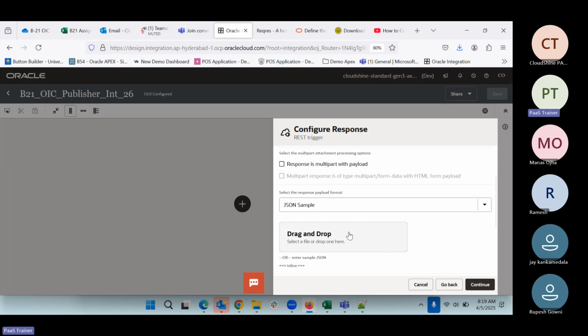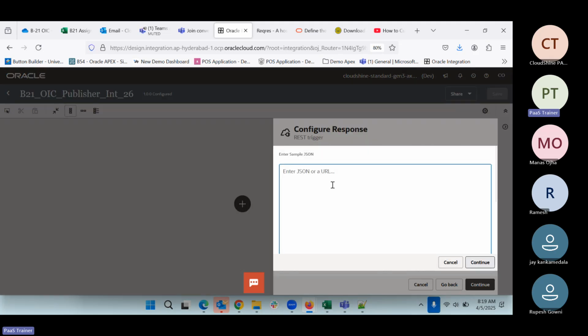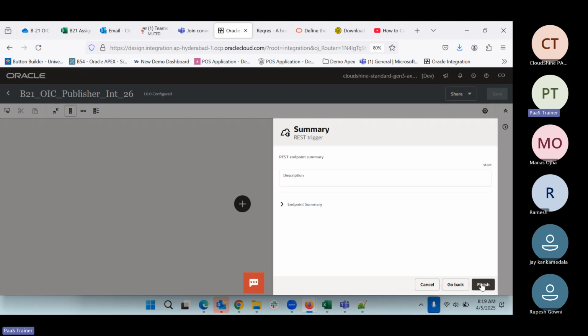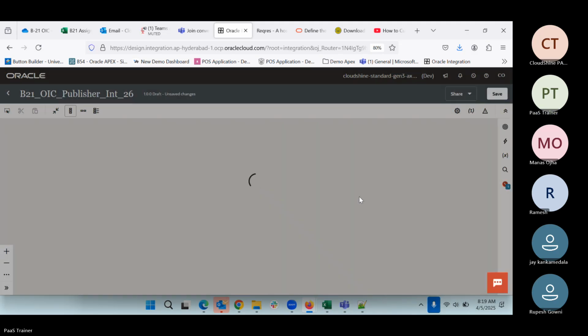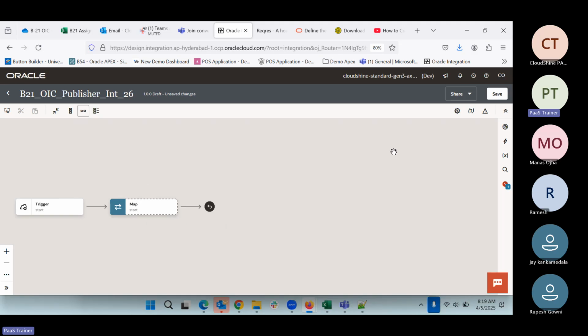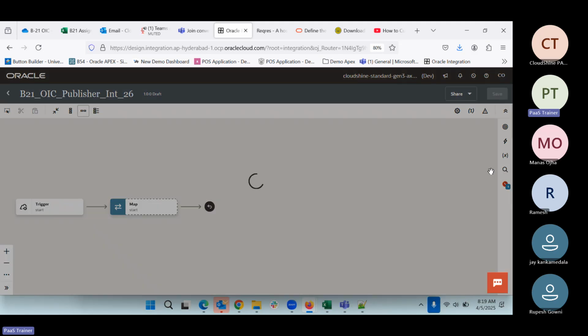In the response, we can just give a confirmation message that the event is published. Or we can write here message, so the final message will come here. Now we can say continue, continue, and finish. So this is what we will have. We can make a change and do the save.